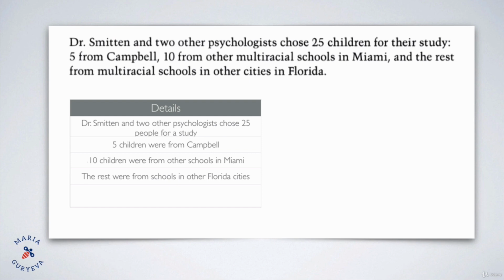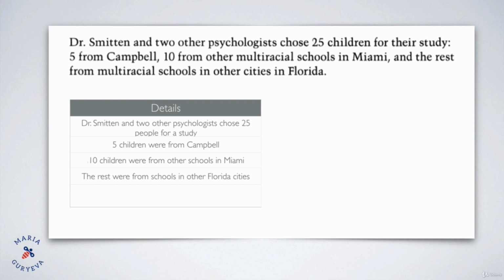The next detail is that 5 children were from Campbell. Next, 10 children were from other schools in Miami. And next, the rest were from schools in other cities in Florida. So these are the details that we easily found in this sentence, right? This is something that is written there and we just read it and understood it.